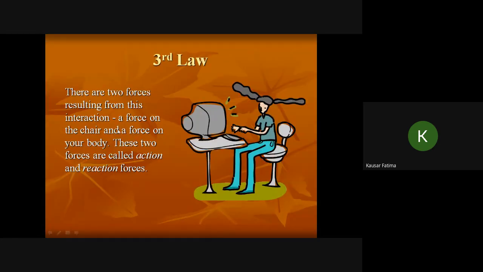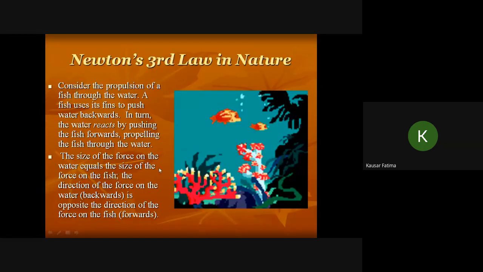So the two forces resulting from this interaction, the force on the chair and the force on your body, are called action and reaction. Either force can be called the action and the other the reaction. One is action, the other one is reaction. This computer is applying force on the table, and the table is applying force on this computer also. There are some other examples from daily life.